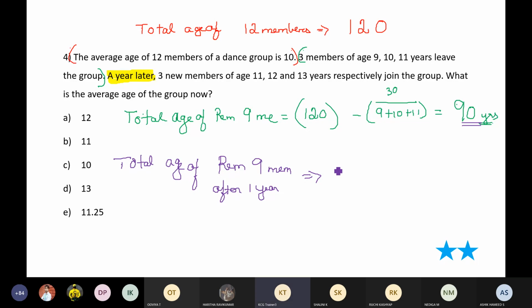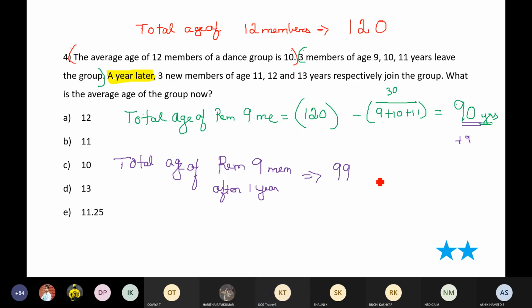Very good, Nitya Kalyani. Super, very good, Harivardhani. After 1 year, each one's age would have increased by 1. So 1, 1, 1, 1, 1. So put together, I'll have to increase 9. So 90 plus 9, now it would be 99.